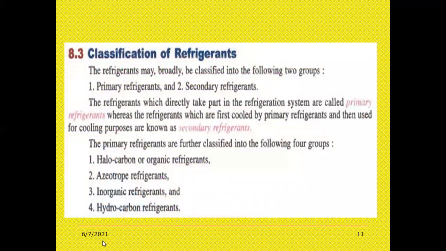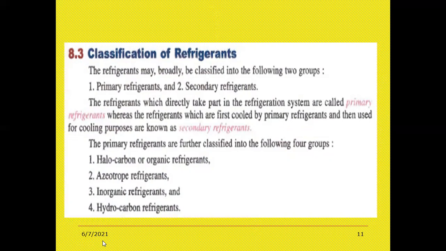So coming to the classification of refrigerants. Here the refrigerant is a fluid which we use in any type of refrigerator, be it a vapor compression refrigerator or an absorption type refrigerator. The refrigerants are classified into two categories. One is primary refrigerant, the other one is secondary refrigerant, right? Primary refrigerants and secondary refrigerants.